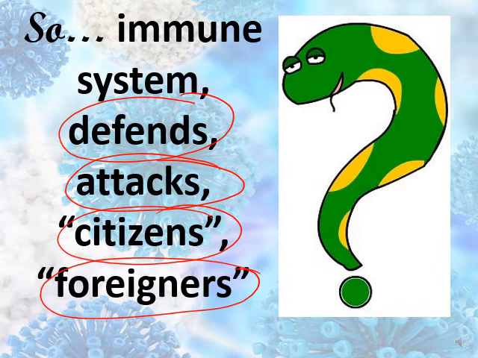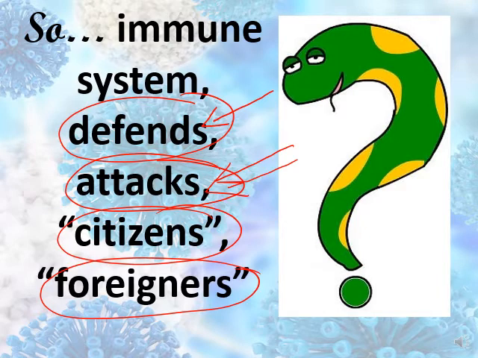We have two verbs, defend and attack. The immune system will defend the citizens, meaning what belongs to my body, or attack the foreigners that are different from my body. Sure, the immune system will defend my citizens, my organs, my tissues.